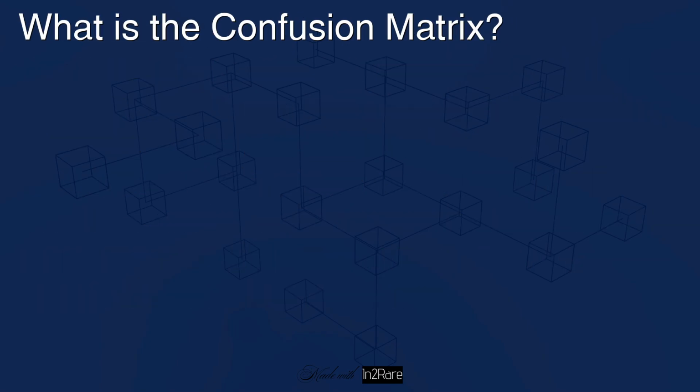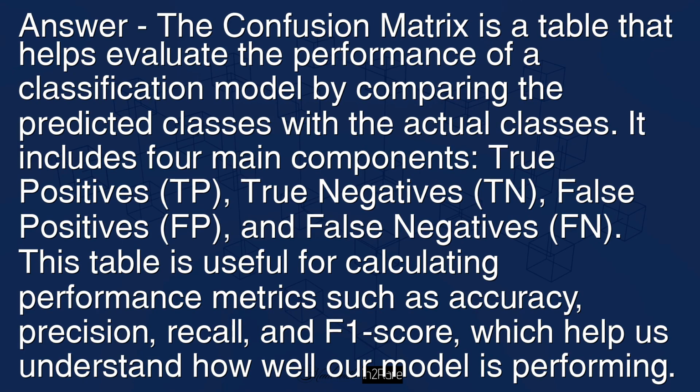What is the confusion matrix? Answer: the confusion matrix is a table that helps evaluate the performance of a classification model by comparing the predicted classes with the actual classes. It includes four main components: true positives (TP), true negatives (TN), false positives (FP), and false negatives (FN). This table is useful for calculating performance metrics such as accuracy, precision, recall, and F1 score, which help us understand how well our model is performing.